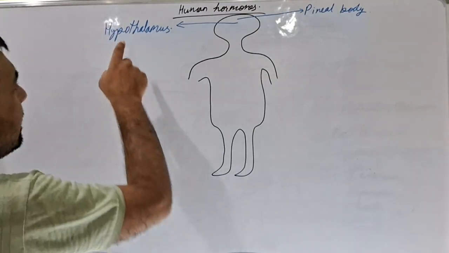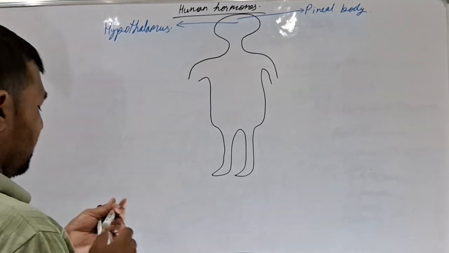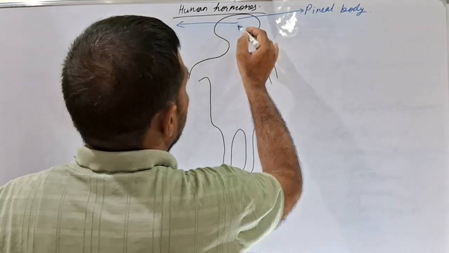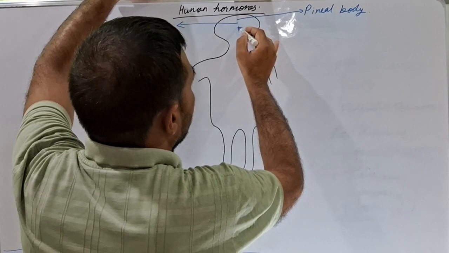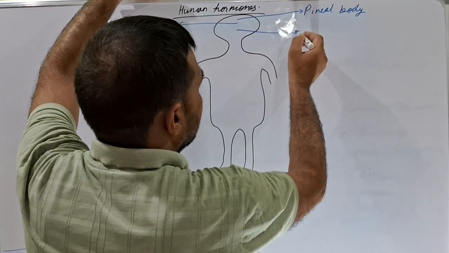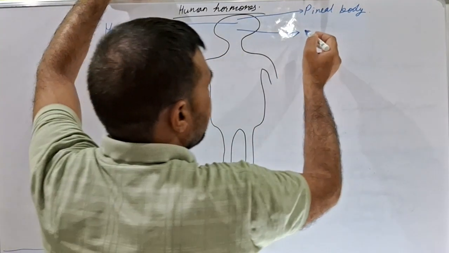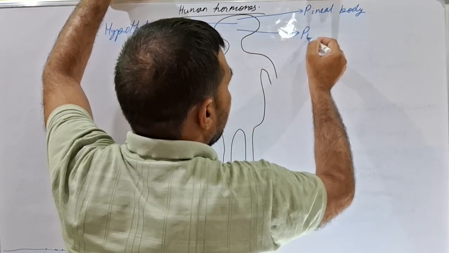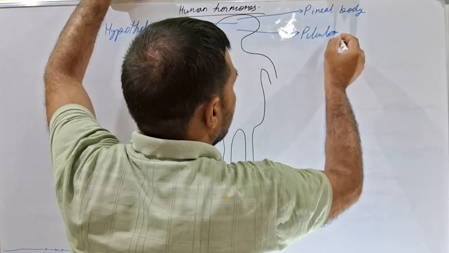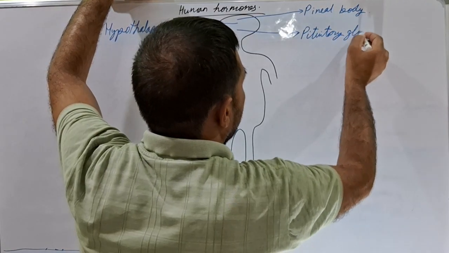It is basically the connecting link between the nervous system and the endocrine system. Then just below it there is a gland which is connected with the hypothalamus, which is known as the pituitary gland.